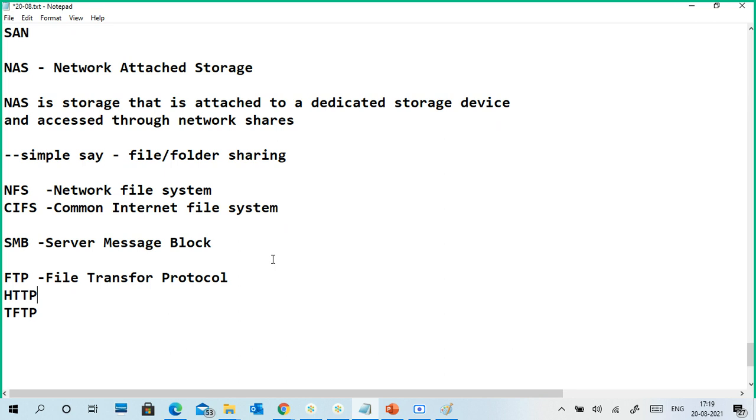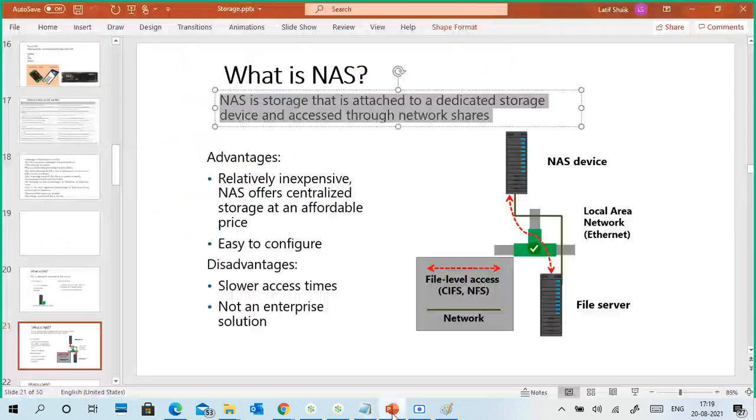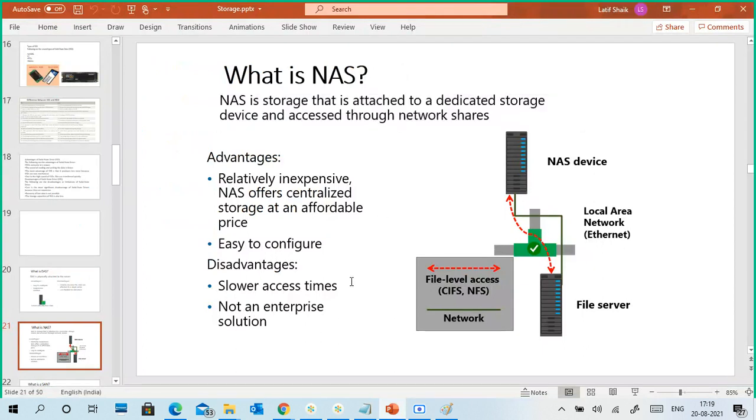These are all files only, right? So we put data in the system as files and folders in the NAS. And we can control it with a centralized system like a file server for access permissions. NAS is usually Ethernet based, so you don't require any fiber optical channels to access it.